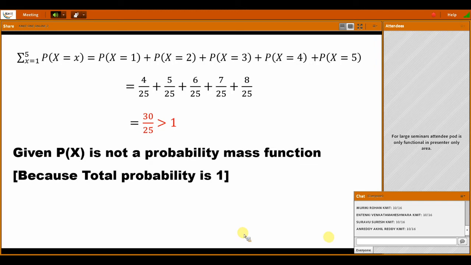Then add. The sum of probability should be equal to 1. No. Here we got these values greater than 1.